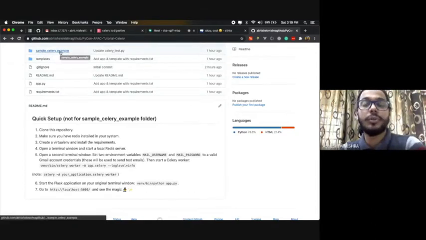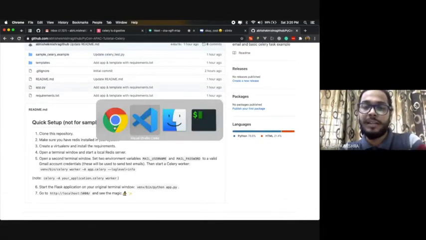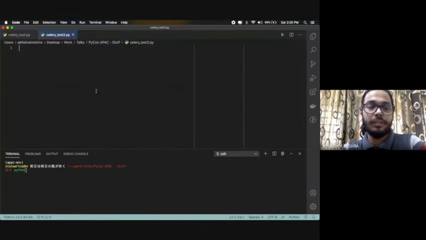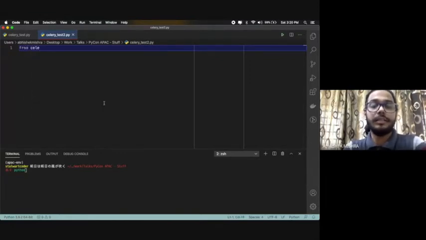Right now, I'm going to show you how Celery works in general. I have already pasted it, so you can try it at home as well. I'll say from celery import Celery.